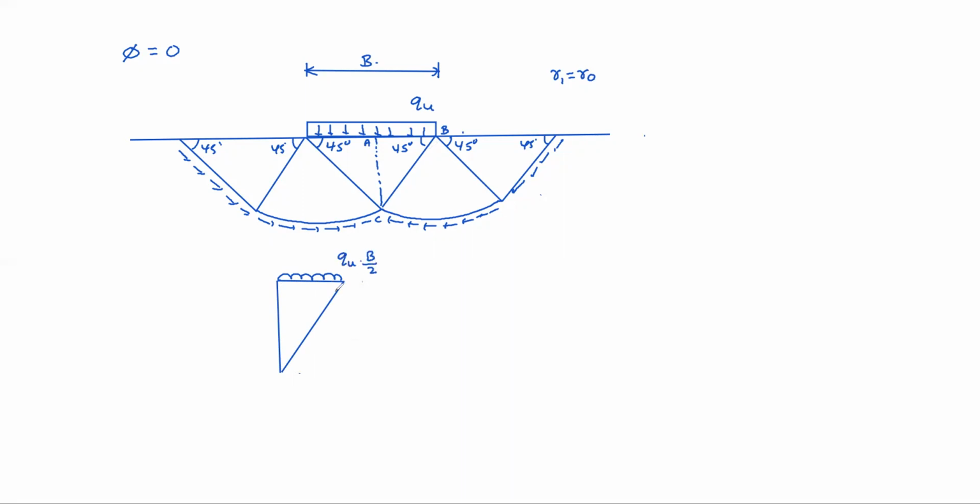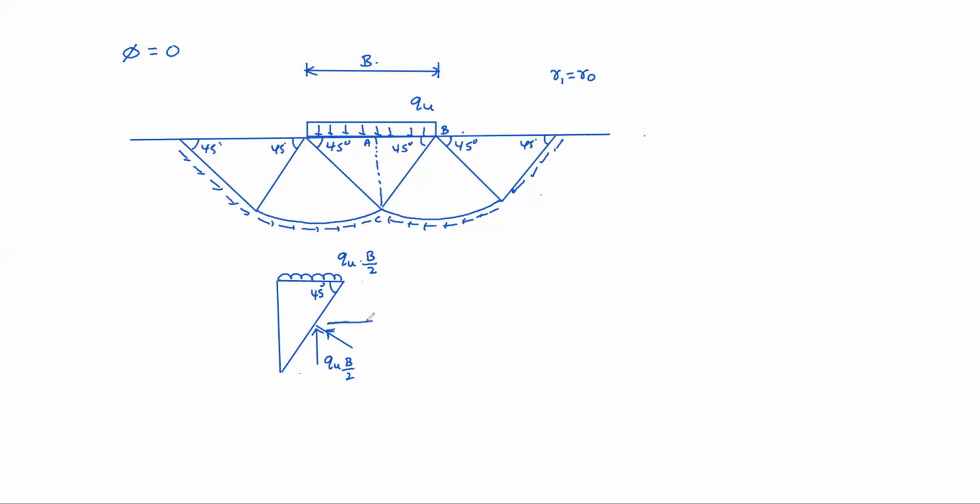This is 45 degrees. At the center, the vertical component will be qu into B by 2, and the normal to the surface is again at 45 degrees, so this will be the resultant.